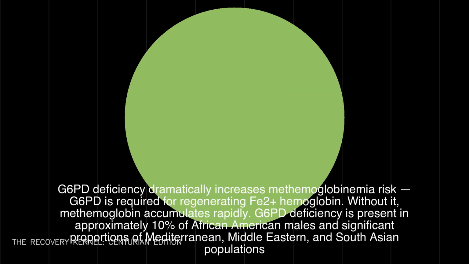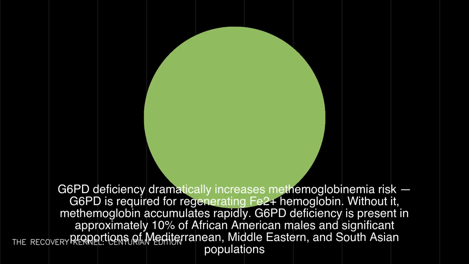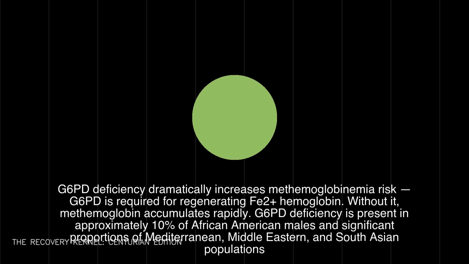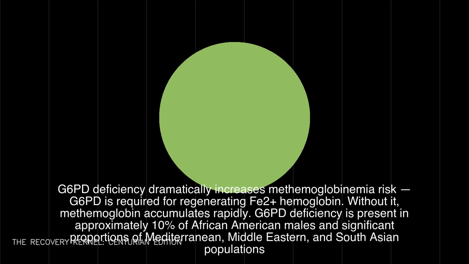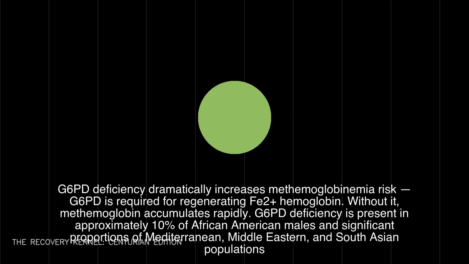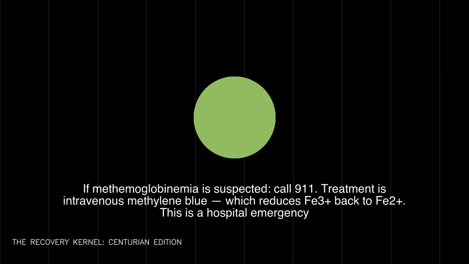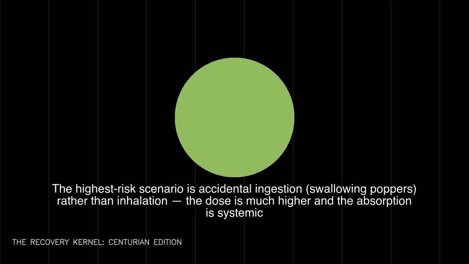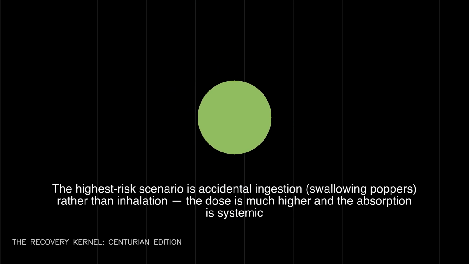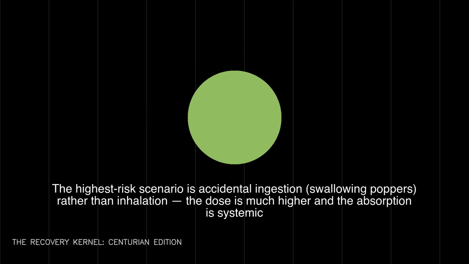G6PD deficiency is present in approximately 10% of African American males and significant proportions of Mediterranean, Middle Eastern, and South Asian populations. If methemoglobinemia is suspected, call 911. Treatment is intravenous methylene blue, which reduces Fe3+ back to Fe2+. This is a hospital emergency. The highest risk scenario is accidental ingestion, swallowing poppers, rather than inhalation. The dose is much higher and the absorption is systemic.